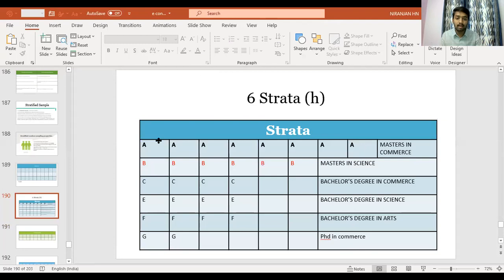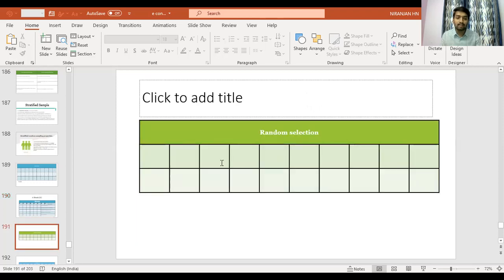Here we can name them like 1, 2, 3, 4, 5, 6, 7, like A1, A2, A3. For reference, I'll just take randomly here: A, B, D, E, F, G.